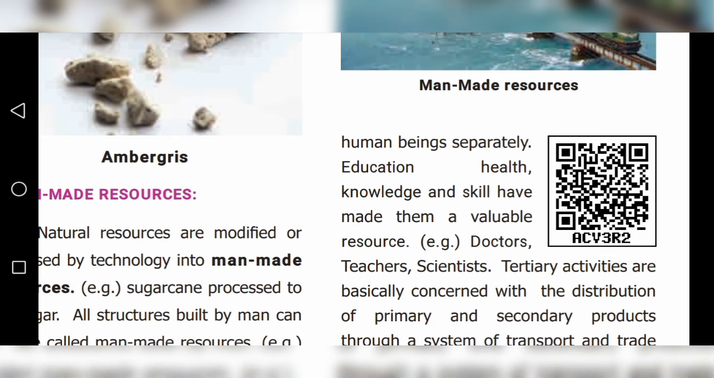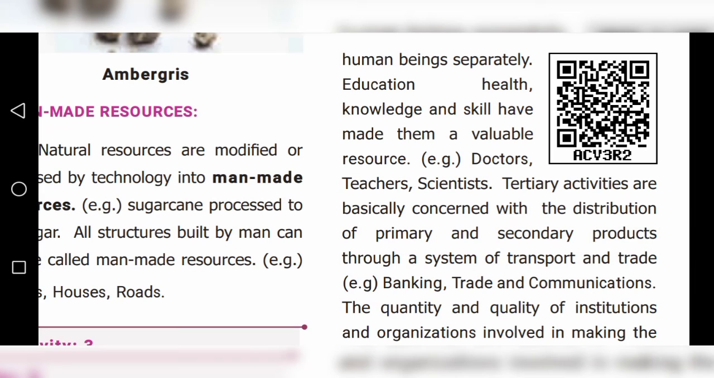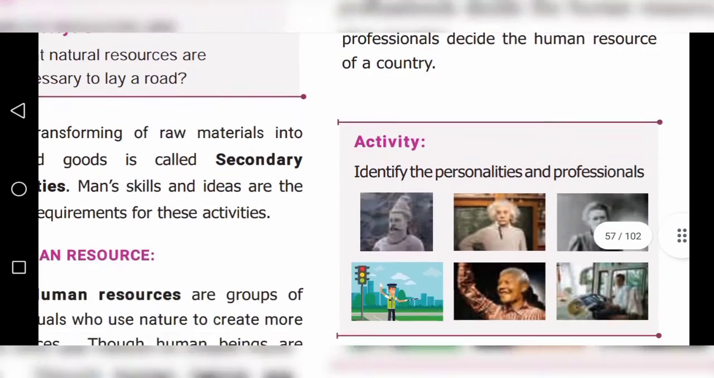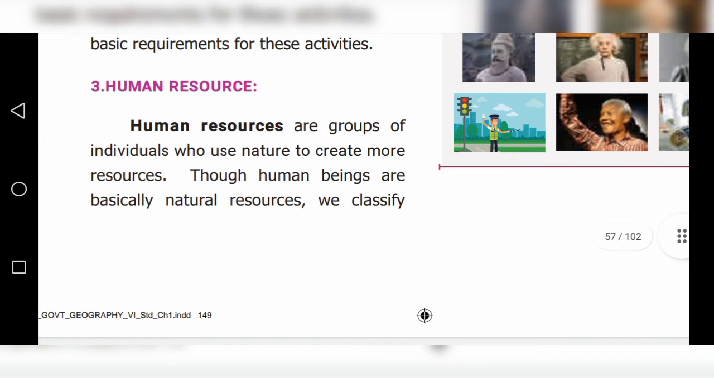Okay, next one. Tertiary activities are basically concerned with the distribution of primary and secondary products through a system of transport and trade. Example, banking, trade and communication. The quantity and quality of institutions and organizations involved in making the professionals decide the human resource of a country. So this is the human resources.